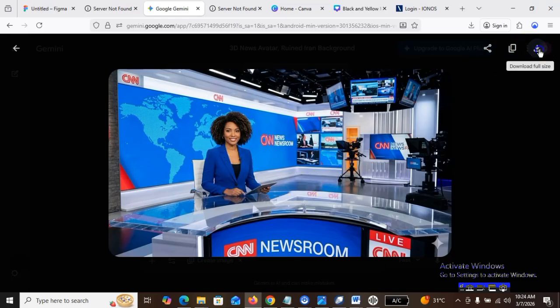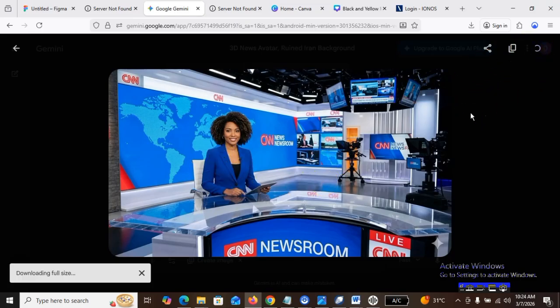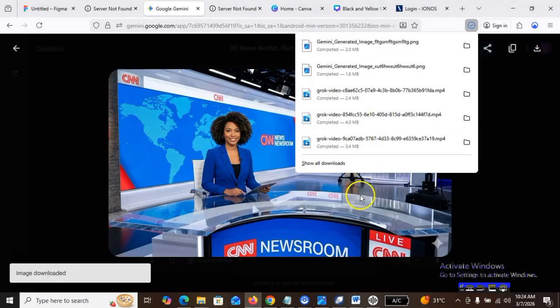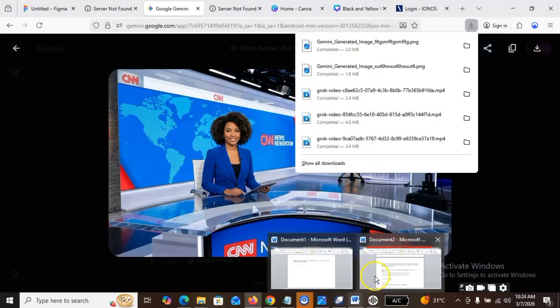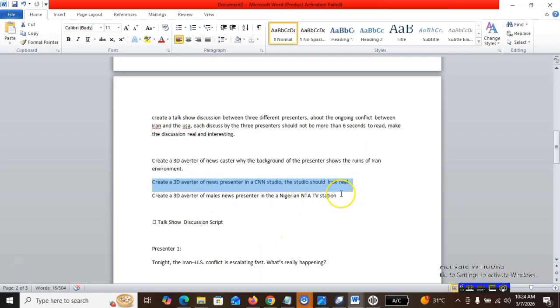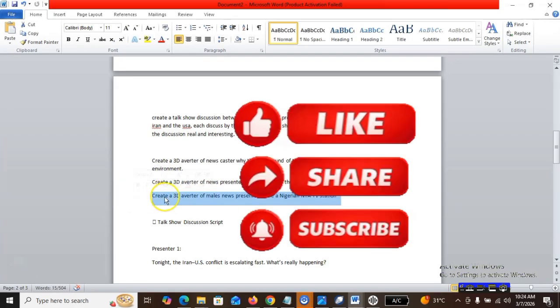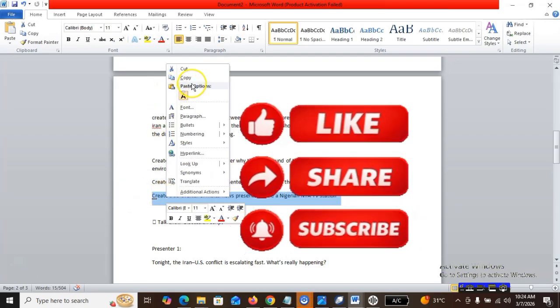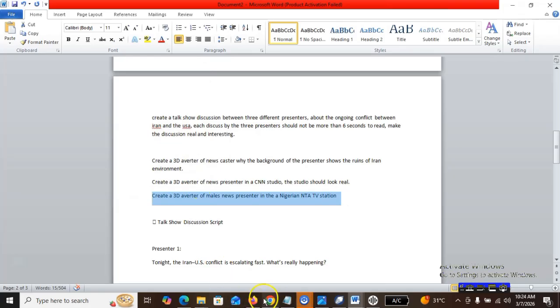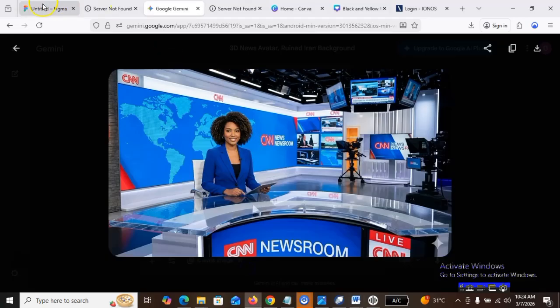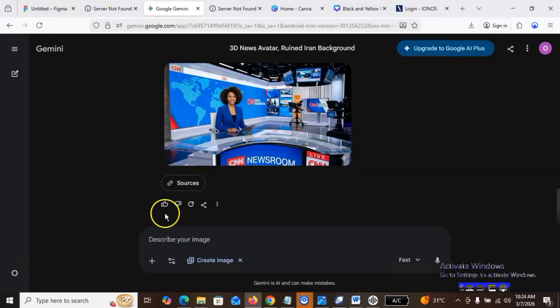Okay, I think I prefer this one. So I'll go back to my Microsoft Word document. This is the last avatar. Now this one I hope is going to be a black person, but I didn't indicate. But since it has to do with an African, let me post it so that you see what I asked Gemini to create for me.